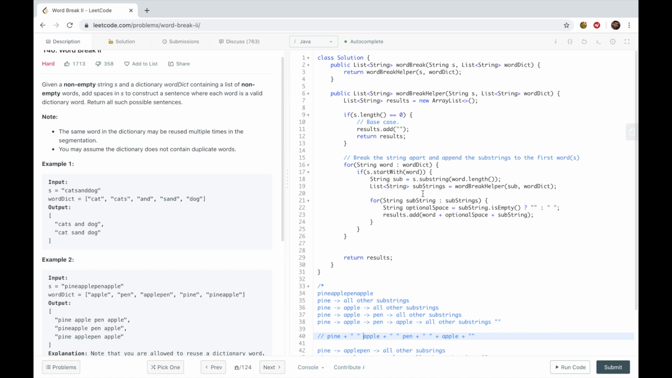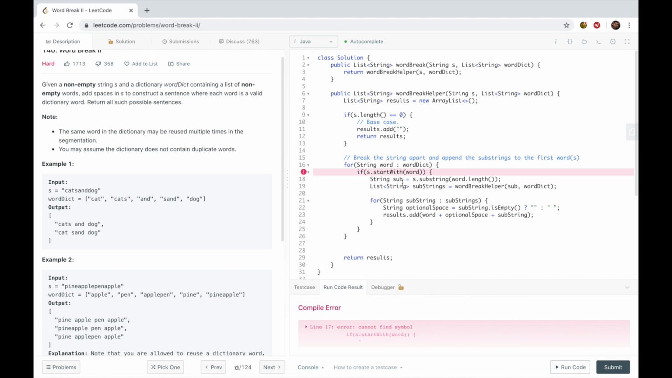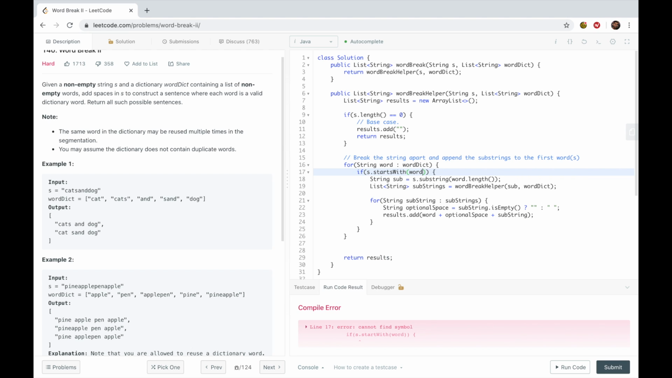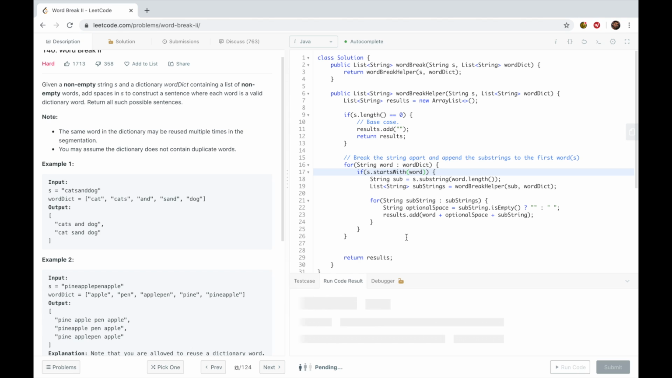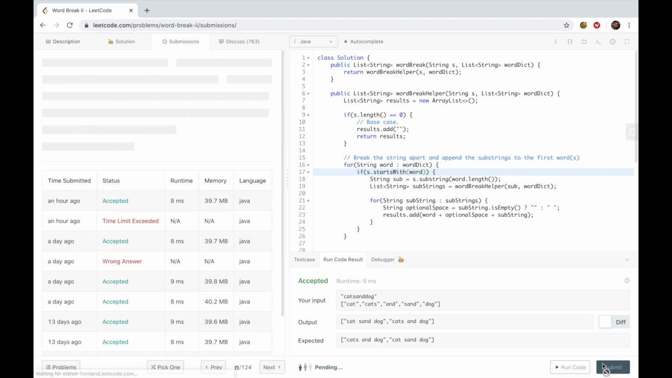So let me go ahead and run the code right now and hope that it works. Let's see. Oops. S dot, what is it, starts with? Starts with the word. Come on now. There we go. All right, perfect. So it's working. If I submit it, I'll get a time limit exceeded, and there's a very good reason for that. Let me just go ahead and do it just so you can see it.